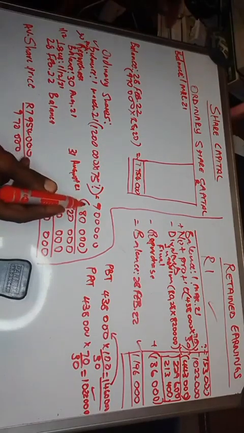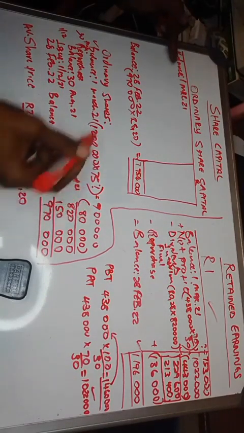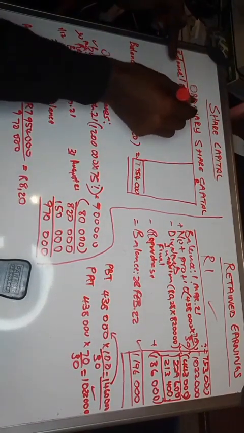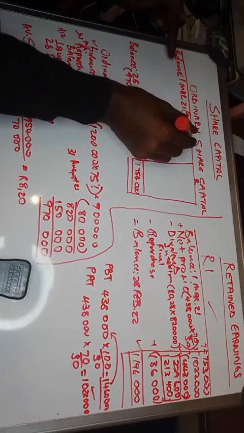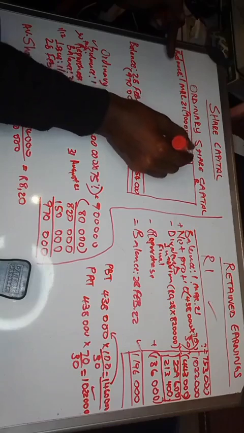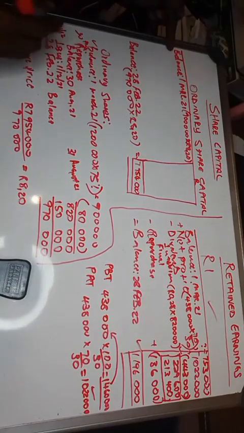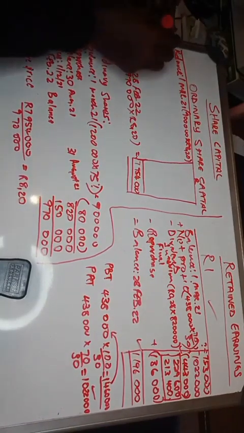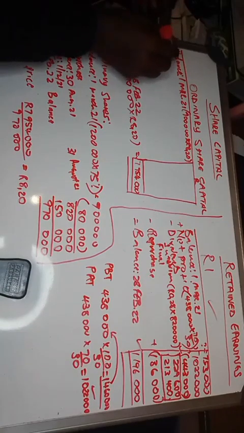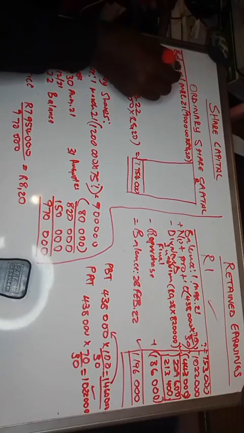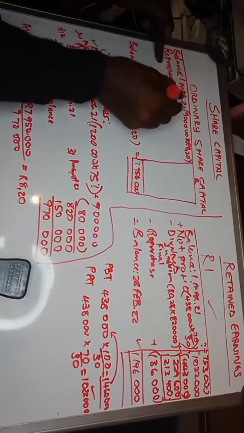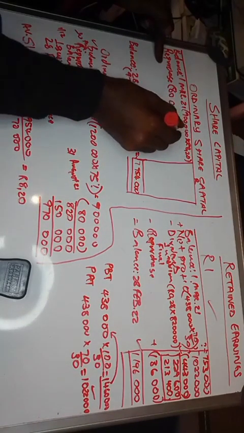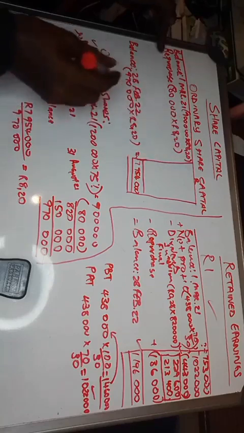Now, which means when you come here on the opening, you must say 900,000 times 820, right? That's your opening. Then you have your repurchase, it's 80,000, right? Times 820.